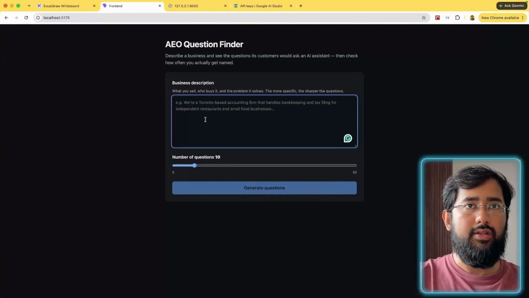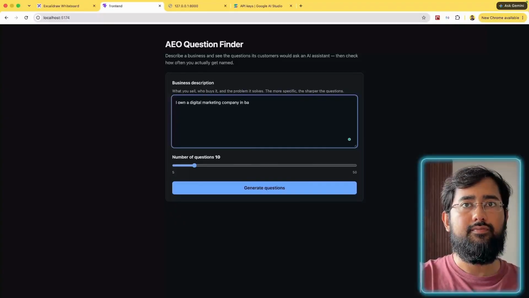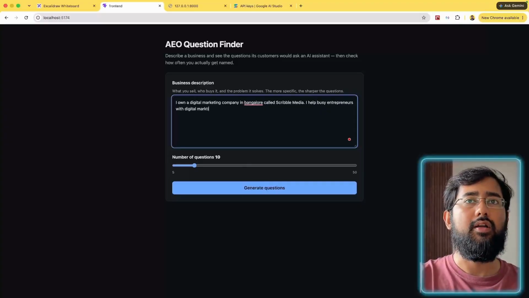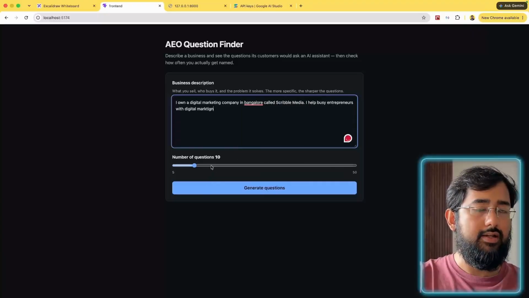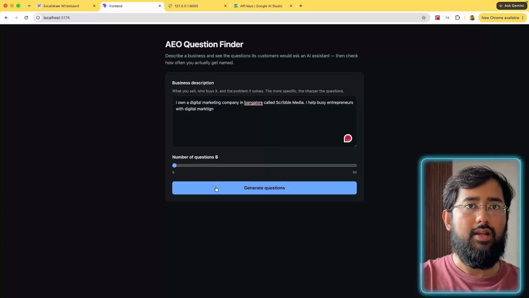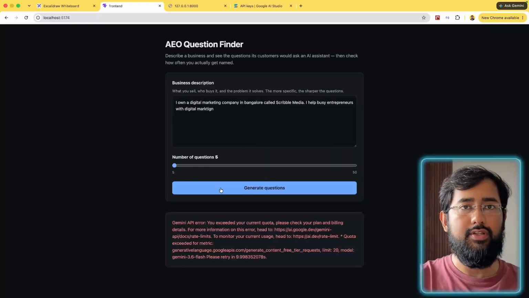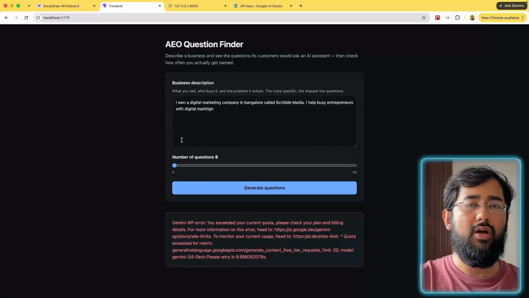I'll re-ask my query: in Bangalore, called Scribble Media, I help busy entrepreneurs with digital marketing. Okay, so let's hit this button, and let's go with 5 questions for now, and let's see what the output is. And it says that you exceeded your current quota. So what I'll do now is use a real API key with billing enabled so that we can just try out this example.